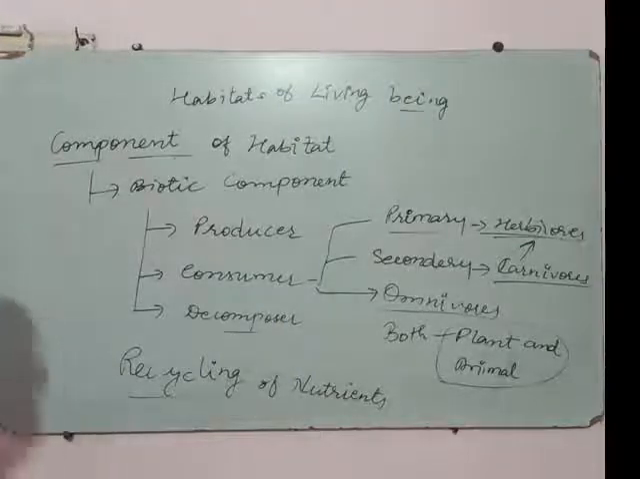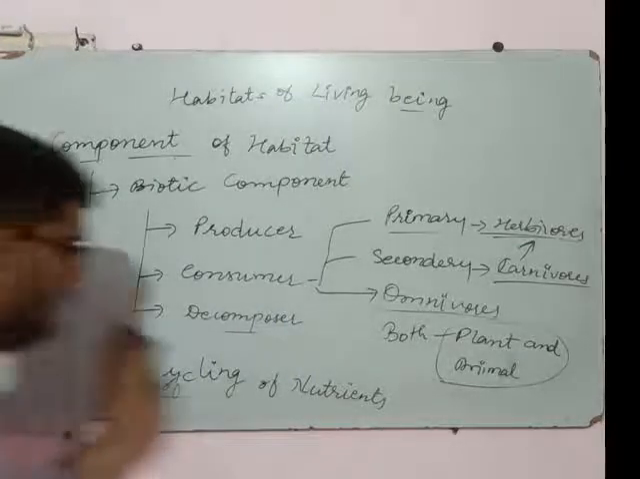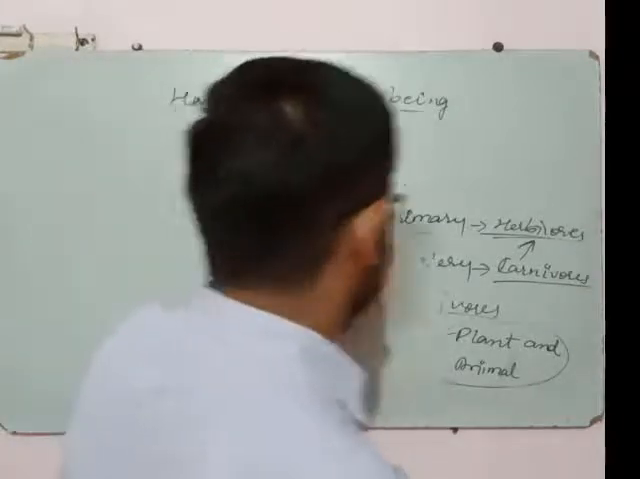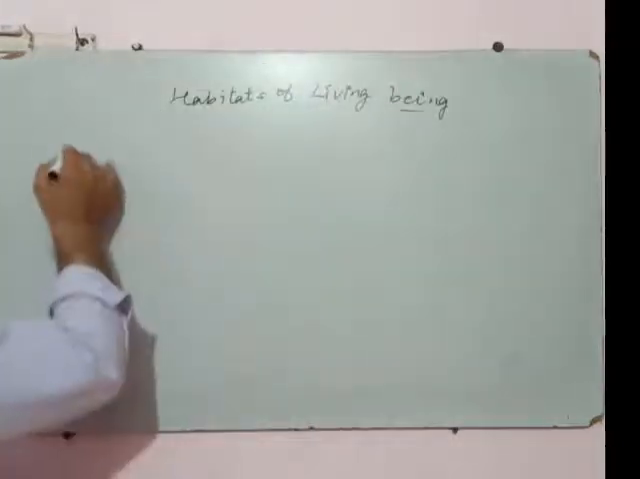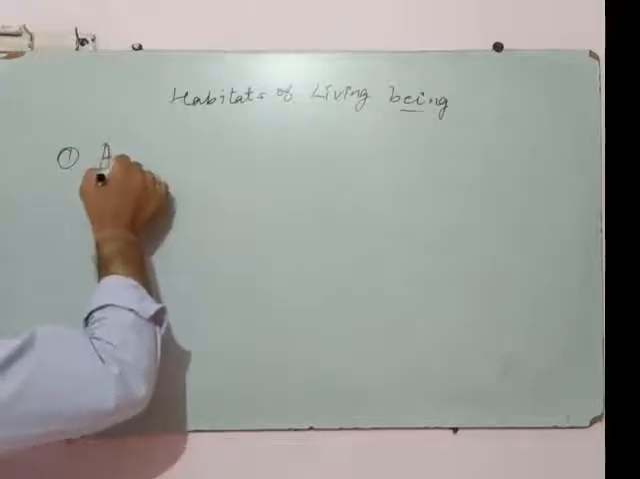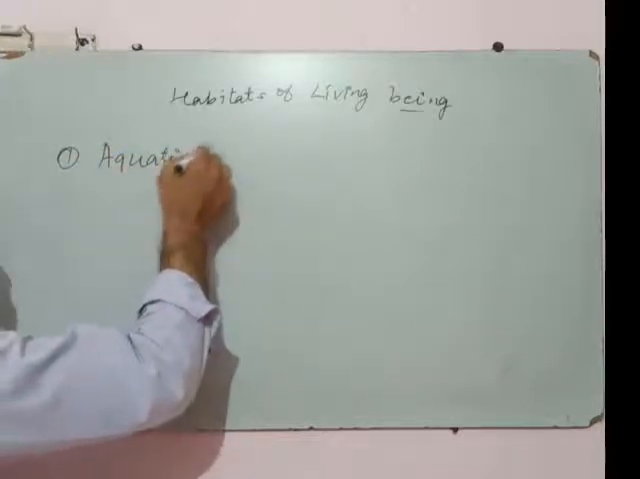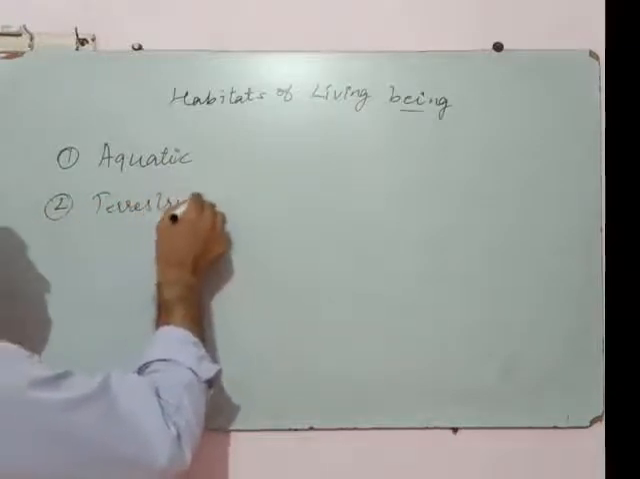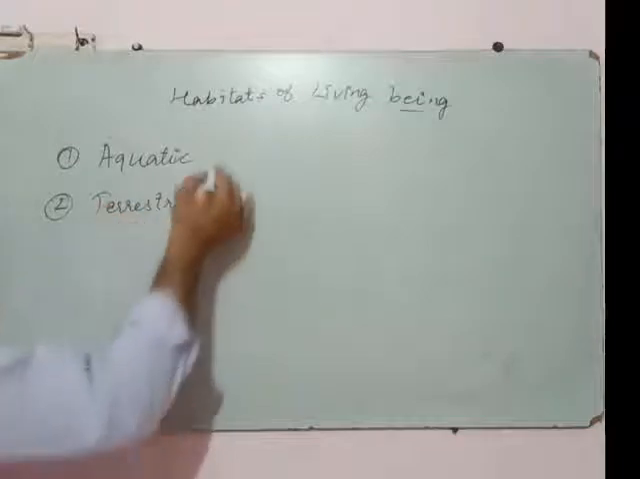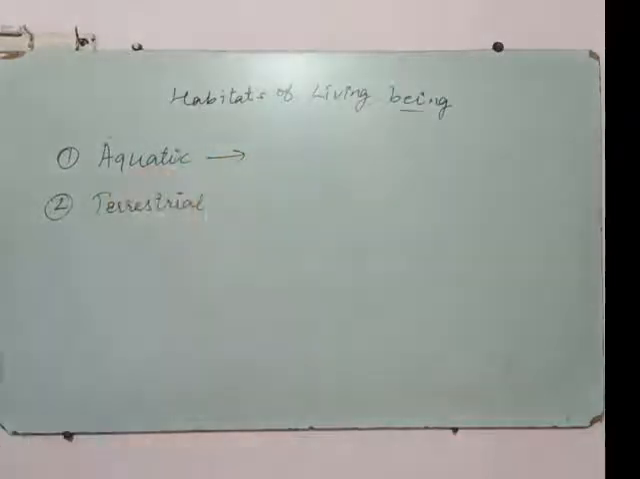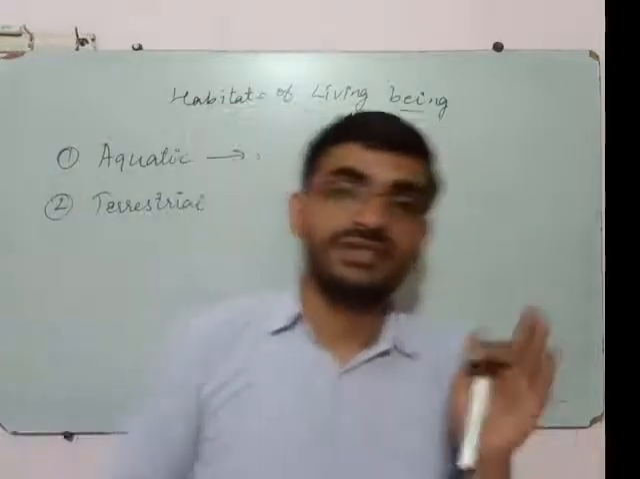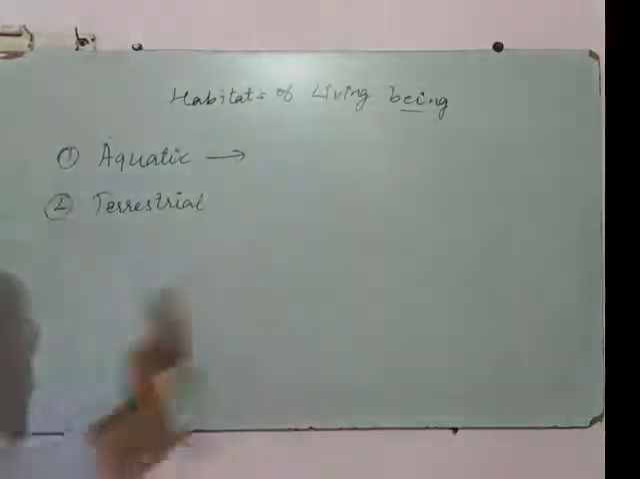Okay. Next is the habitat. Different types of habitat. There are two main types of habitats. First is aquatic and second is terrestrial. Okay, so first we will discuss the aquatic habitat. What is aquatic? Aquatic habitat is that habitat where the animals have water as their natural place.